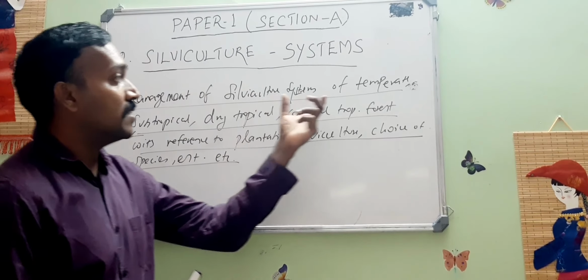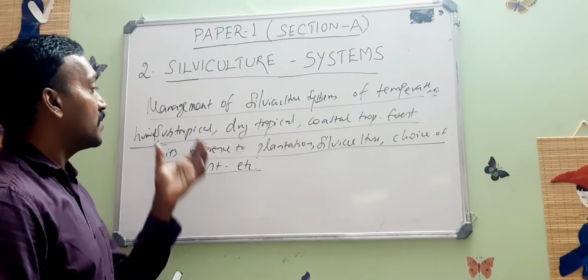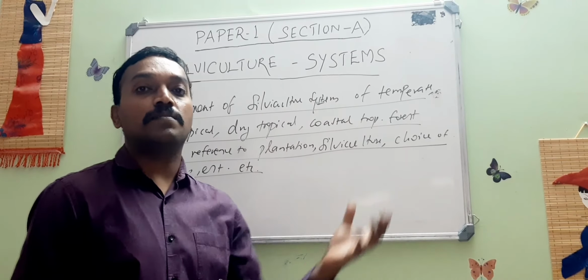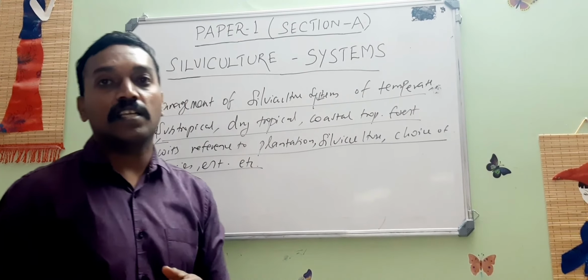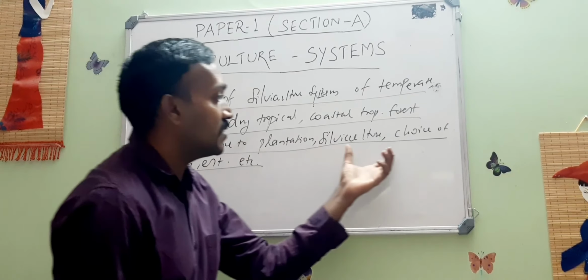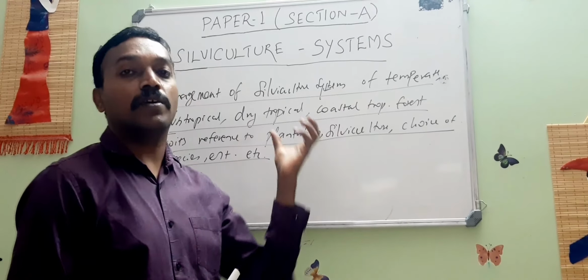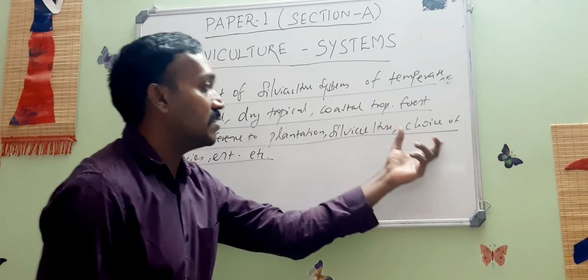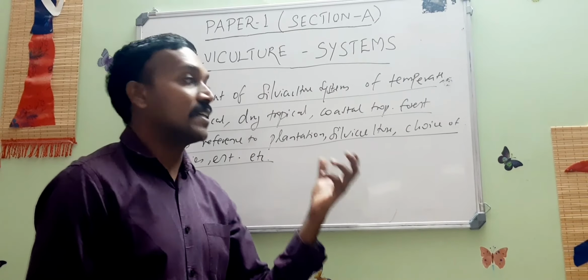That is why this content will be talking about the management of silviculture system, means how a particular system is suitable to the different types of forest area, because these are the factors mainly responsible for the success of execution of a particular system, like the plantation, silviculture, choice of species, establishment, and there are so many factors also governing it.